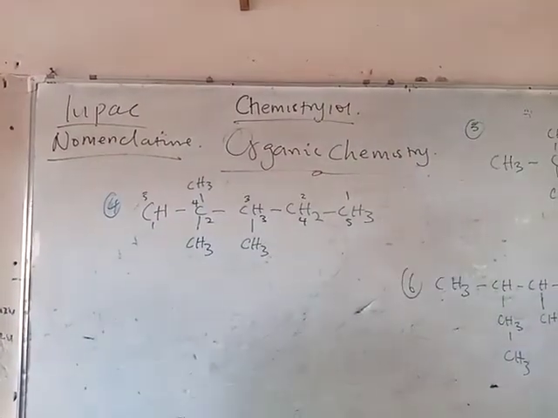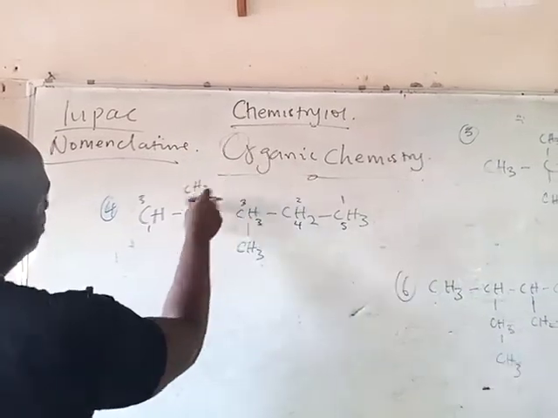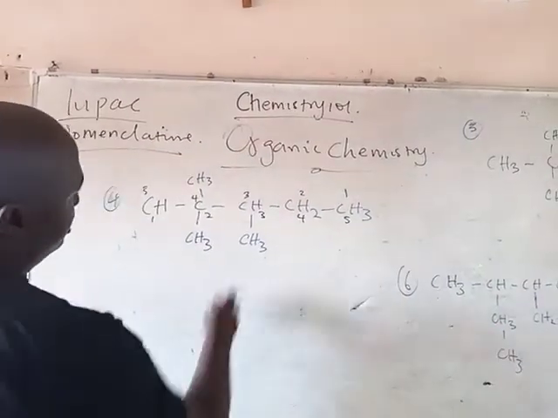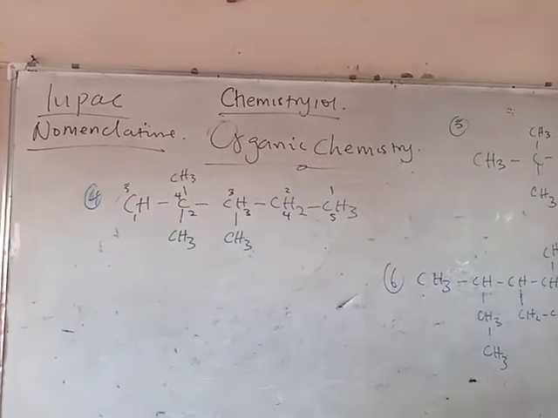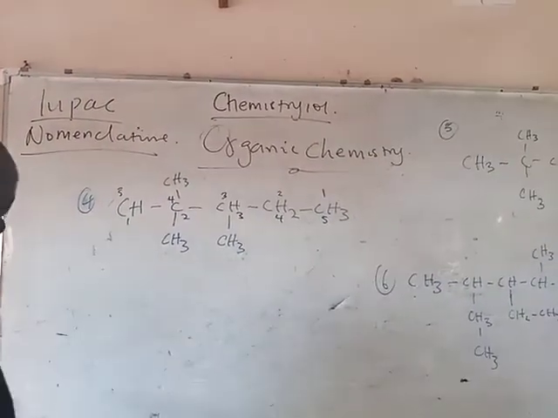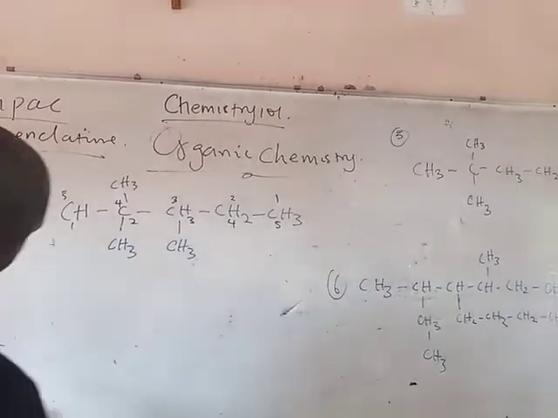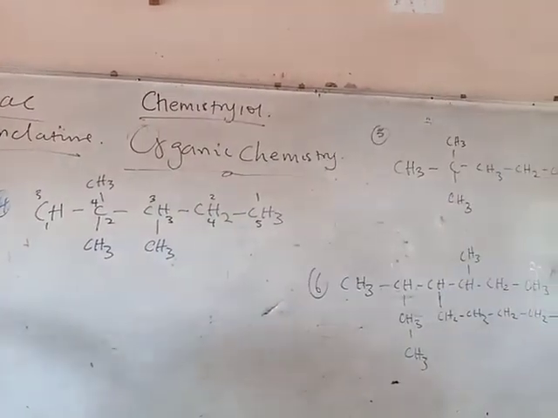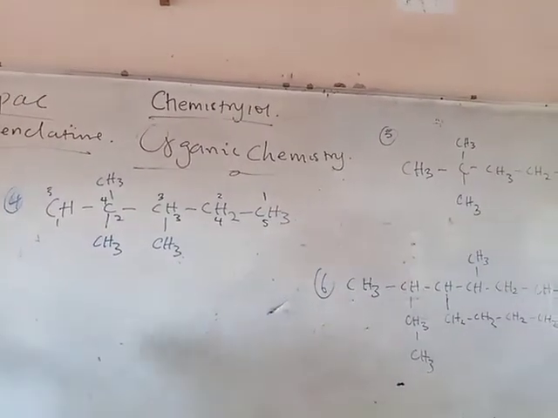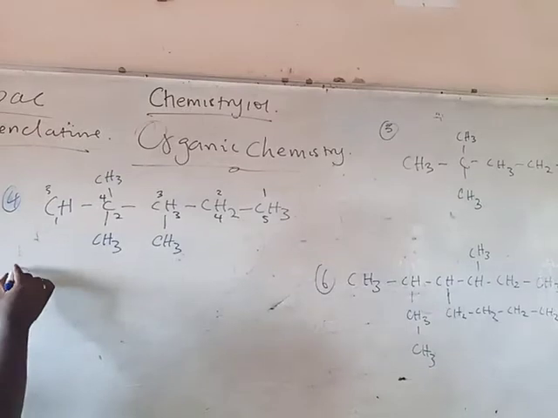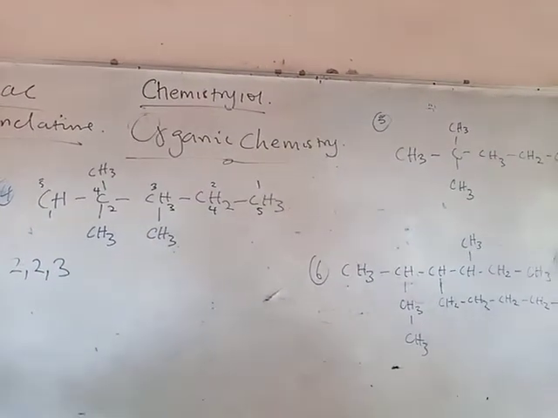So you can see at 3 we have methyl. We also have methyl at 2 again, and at 3, right? So the solution to this is very easy. Very, very easy. So this should be 2, 2, 3.